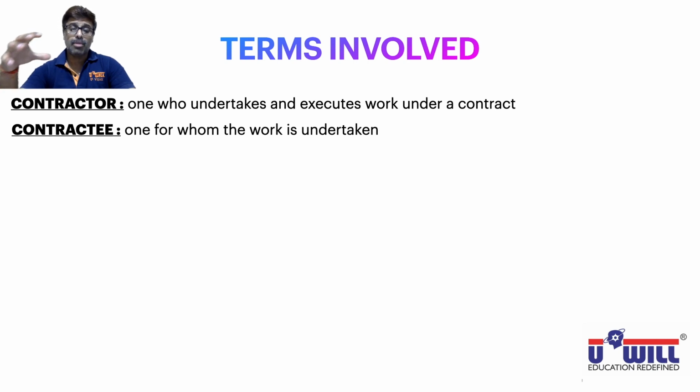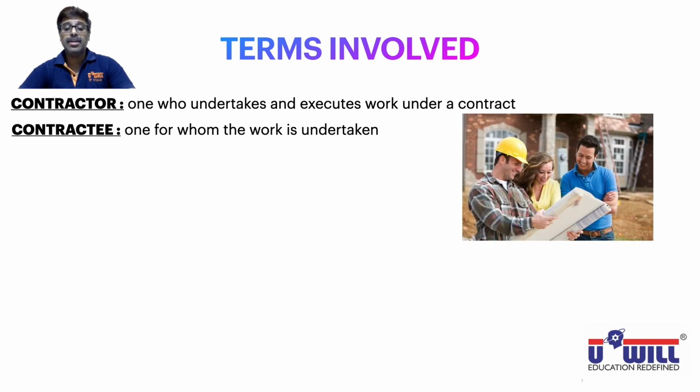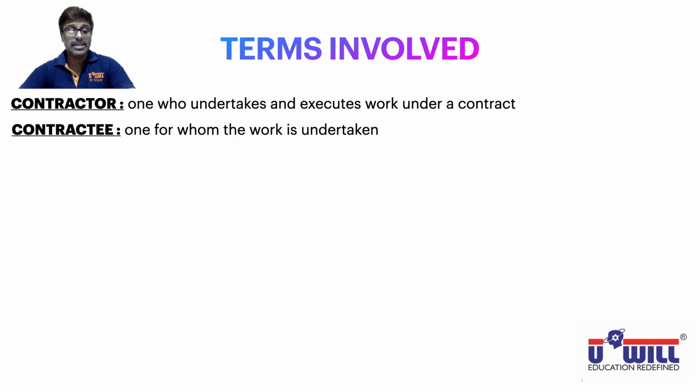So if I talk about Nilambar, then Nilambar is the contractor, and the various residents of that Nilambar Palms or Nilambar Bellissimo, the people staying in those apartments, are the contractee for whom the contract work was undertaken. He is the client, the customer of the contractor for whom the work is undertaken. You can write this in your notebook: contractee, one for whom the work is undertaken.